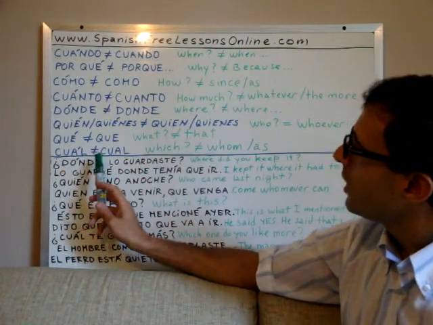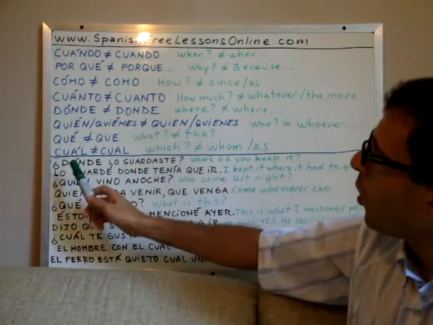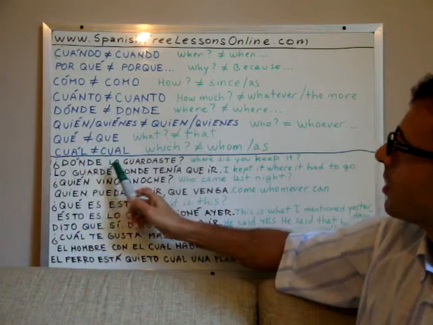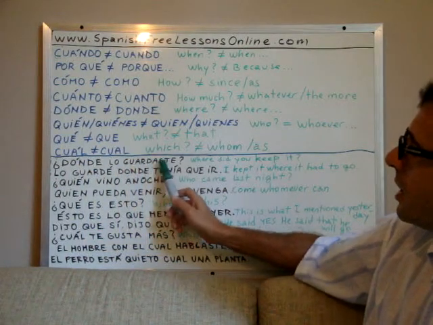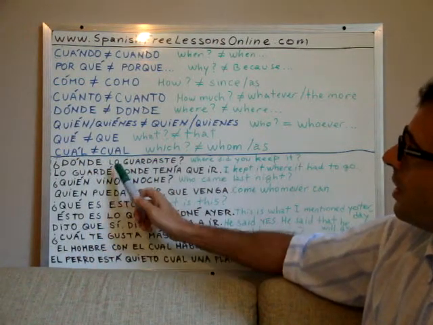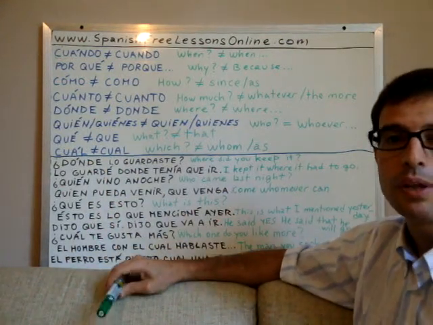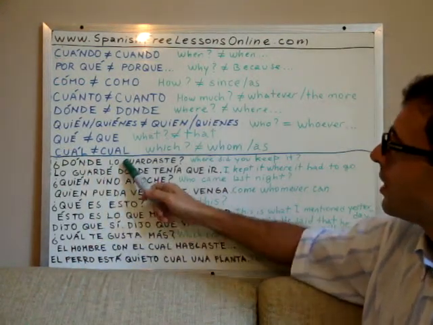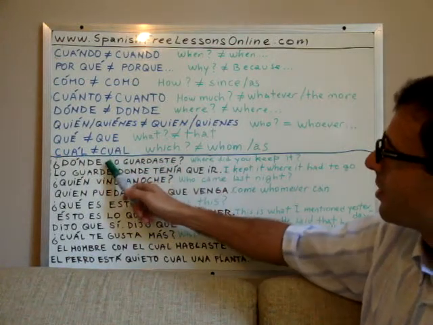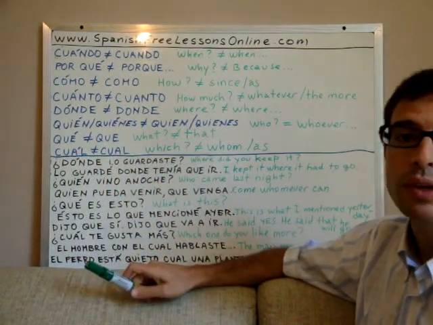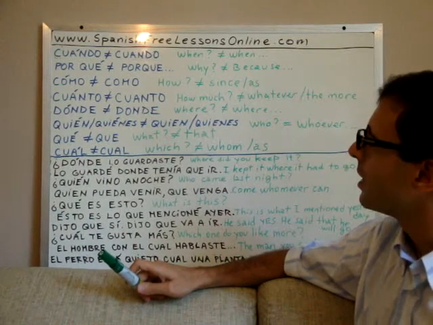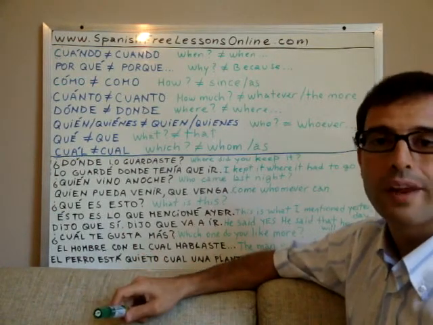So, ¿dónde lo guardaste? Where did you keep it? Right? Here the word lo means it. Where did you keep it? Guardaste is did you keep. Comes from verb guardar, to keep.